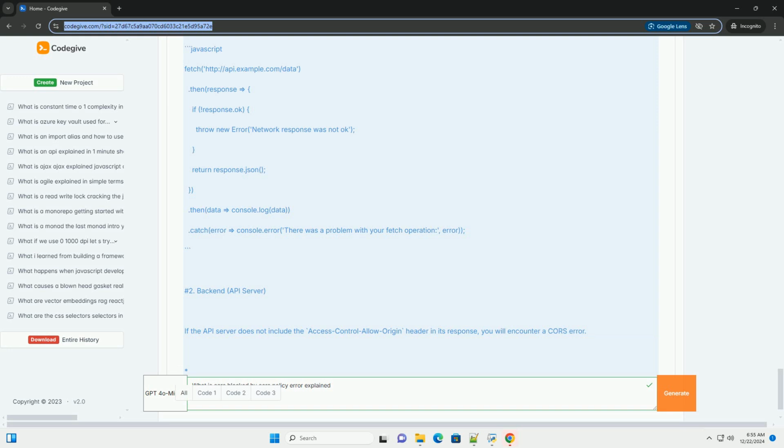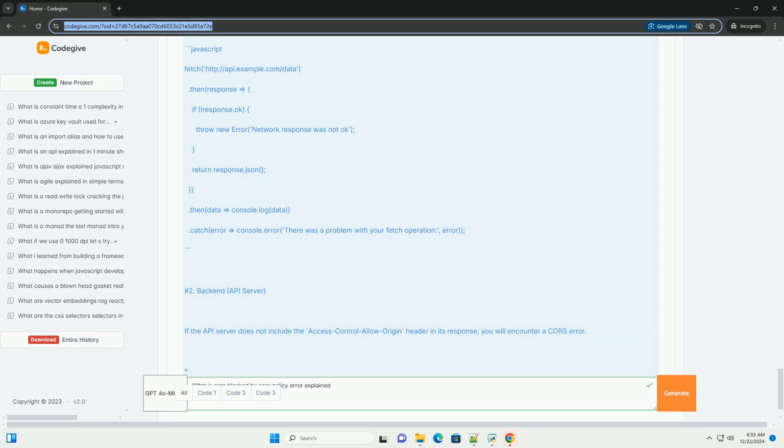Common CORS error message: Access to XMLHttpRequest at http://example.com/api/data from origin http://yourdomain.com has been blocked by CORS policy. No Access-Control-Allow-Origin header is present on the requested resource.